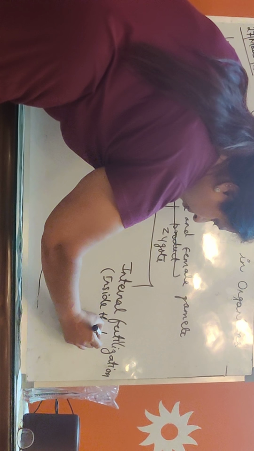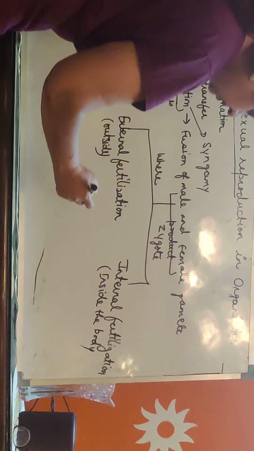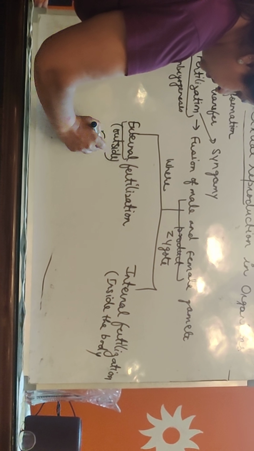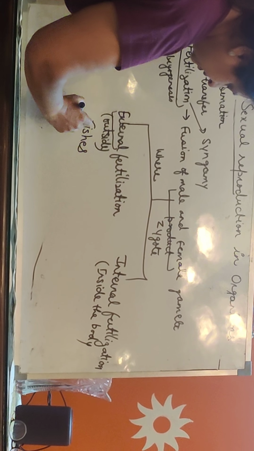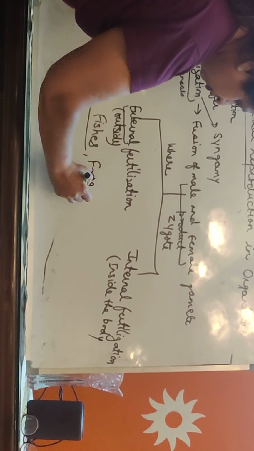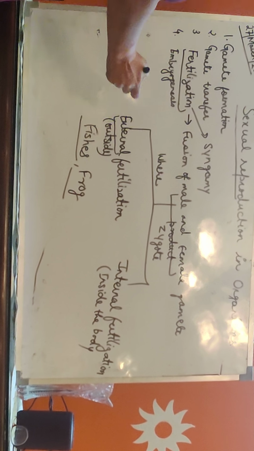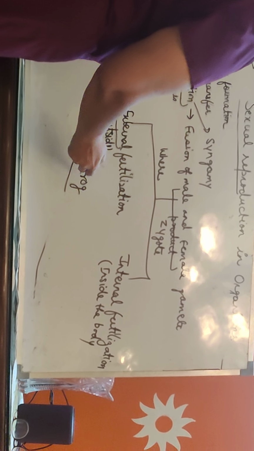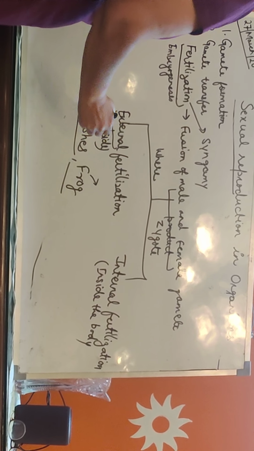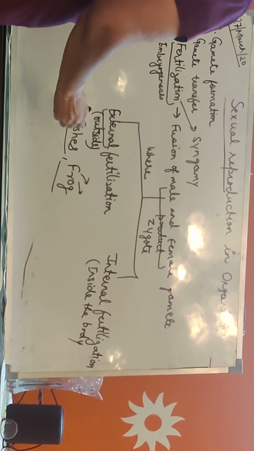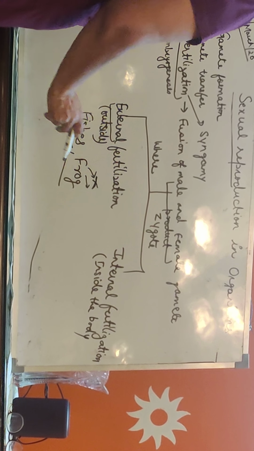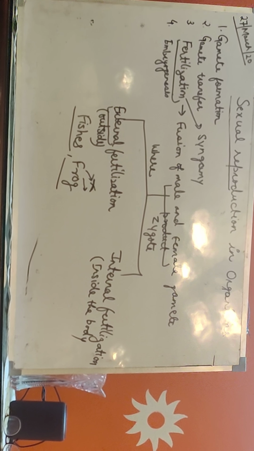The common example of external fertilization is what? That is in the case of fishes, where external fertilization takes place, and the other is frog. Frog is an amphibian organism, but for fertilization it requires water. So what happens? In external fertilization, male gametes are released in water, female gametes are released in water. When they move across in water, they come together and finally fertilization takes place.